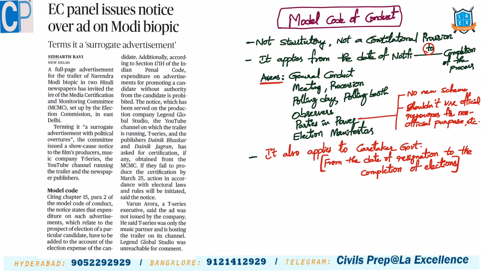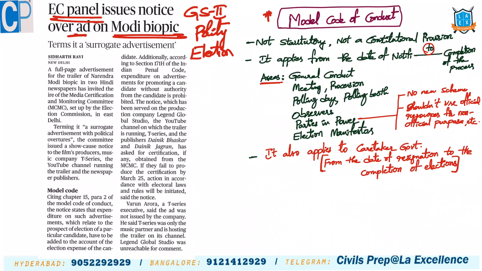The next article is with regard to the Model Code of Conduct. The Election Commission and its panel has issued a notice over an advertisement on Modi's biopic. This comes under our GS paper 2, polity, elections. Under this topic of election, we have the Model Code of Conduct. What is it? It is not a statutory provision, it is not a constitutional provision, but it is formed by the Election Commission of India as a model code of conduct. So it applies to all the political parties and individuals from the date of notification to the completion of the process.